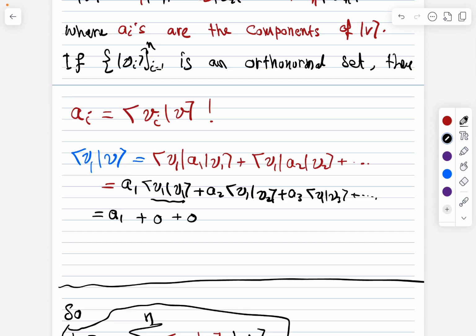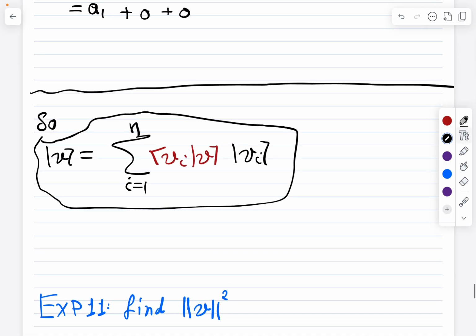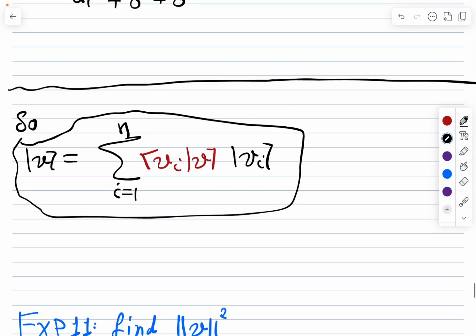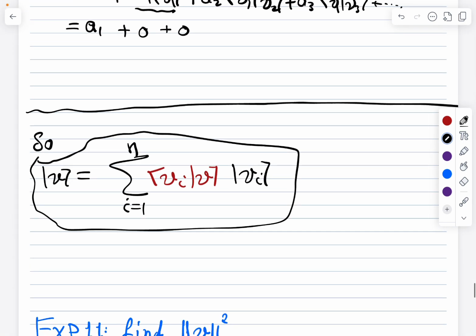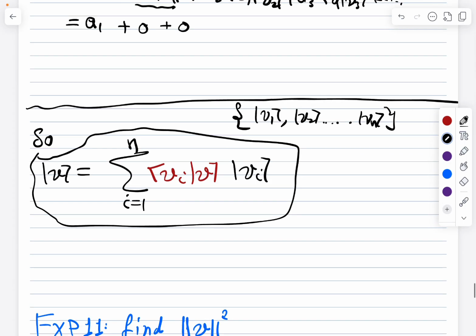So if we have a basis which is orthonormal, then we can find the components, or in other words, we can rewrite the vector in terms of this. This is a very important identity that we use a lot in physics: if v1 and v2 until vn are a basis for your vector space, then any vector can be written as a combination of them.